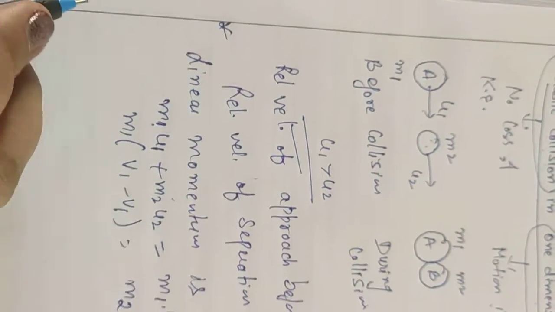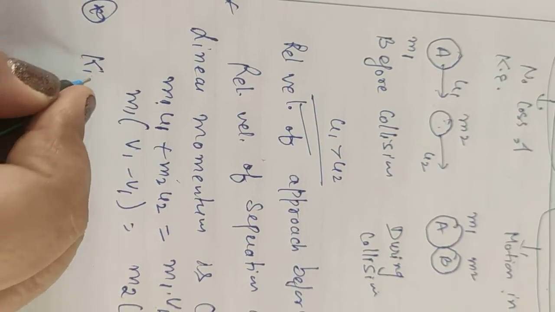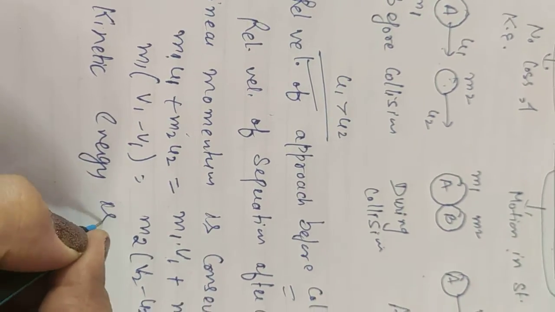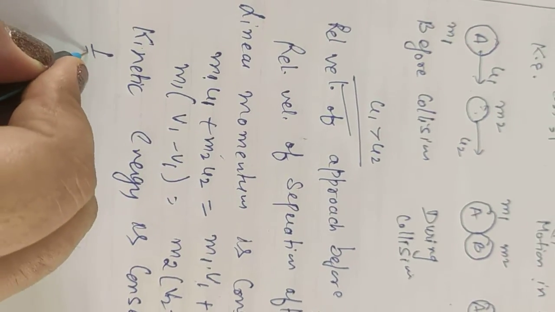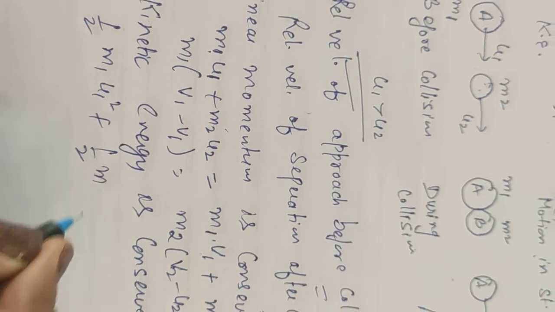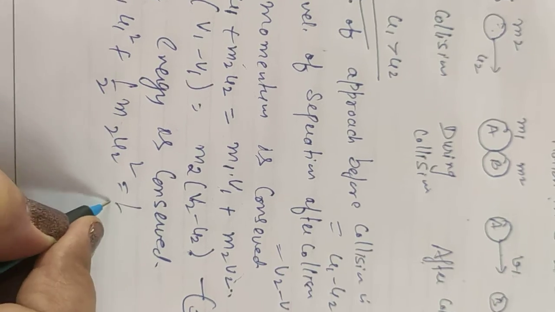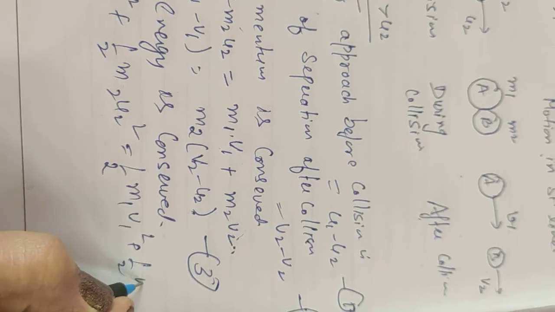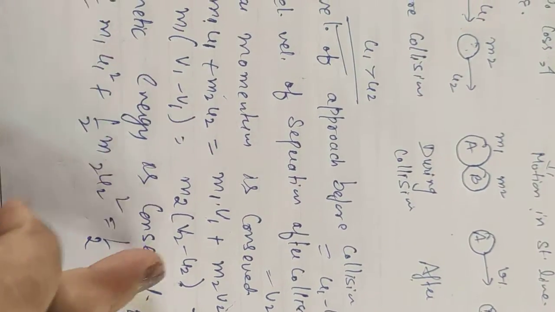Now we will apply another rule, that is kinetic energy is also conserved. In that case, initial kinetic energy, before collision, is half m1 u1 square plus half m2 u2 square, and after collision kinetic energy is half m1 v1 square plus half m2 v2 square. Again we will collect the terms having m1 and m2.